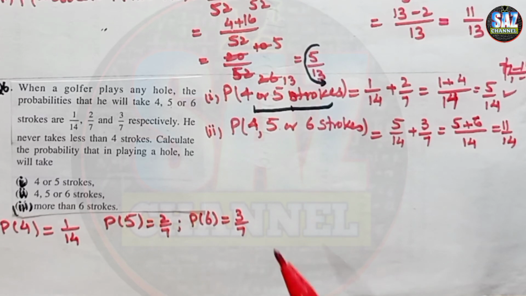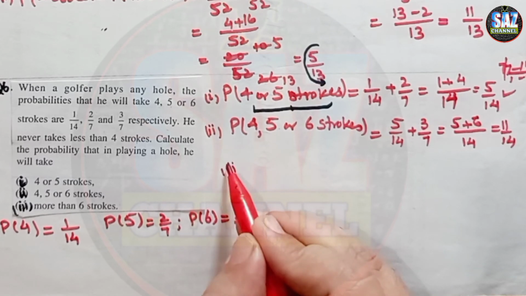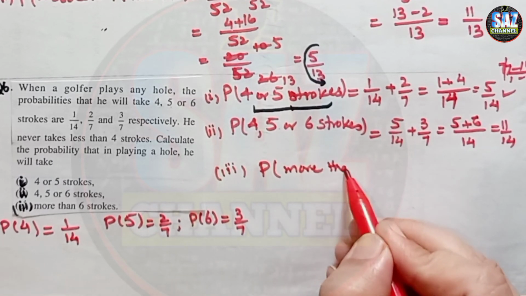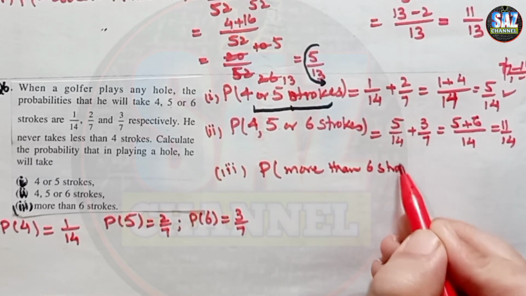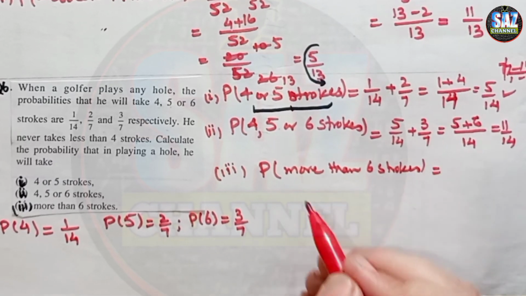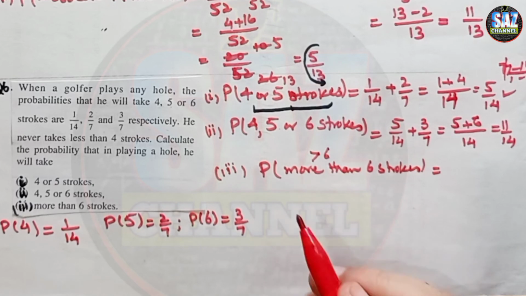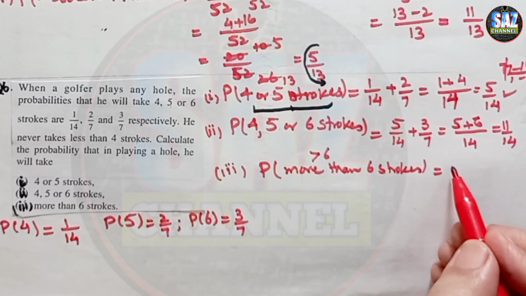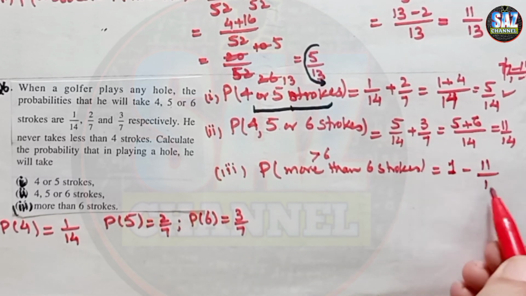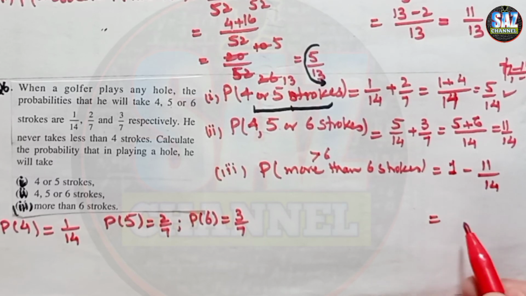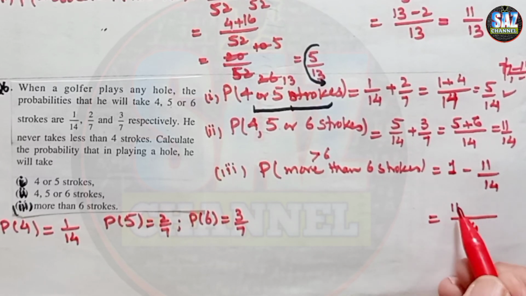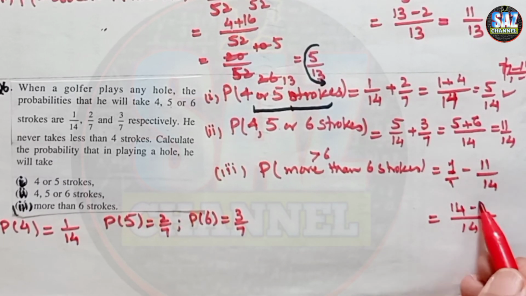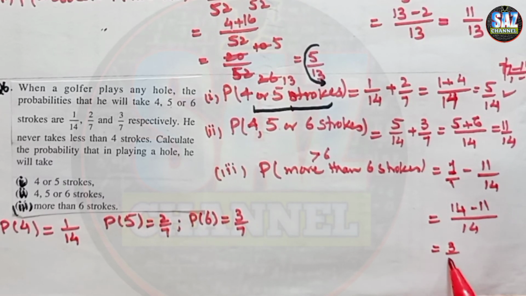More than 6 strokes. So this is the third part. Probability of more than 6 strokes. So if he is taking 4, 5 or 6, the probability is 11 by 14. So I can take 1 minus 11 by 14, and then I have to take the LCM here. 14, and for 1 the denominator is 1. 1 how many times is 14? 14 minus 11, which is equal to 3 by 14.